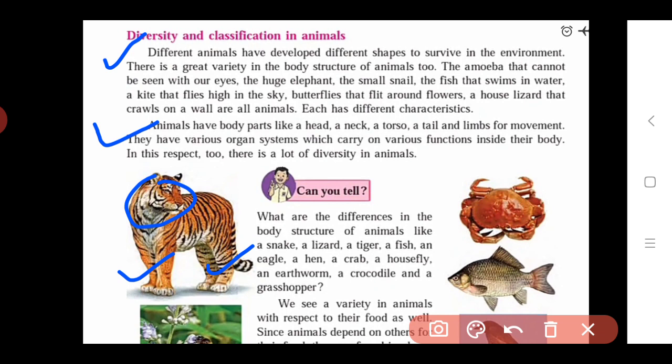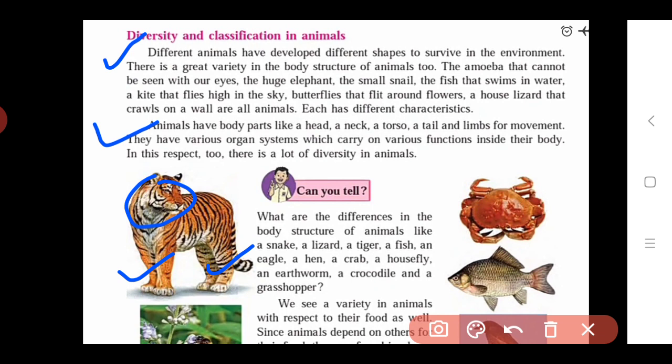These organs carry out various functions. We know a lot of functions are carried out in human beings and other animals' bodies, and all these functions are carried out by the various organs present inside the body of that respective animal. So in this respect too there is a lot of diversity in animals, which means we need criteria to see the diversity in animals.